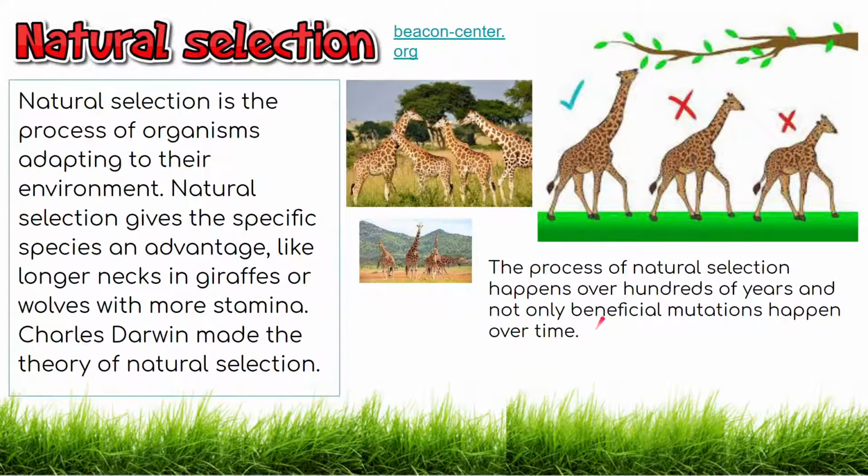This also correlates to giraffes because this giraffe has a short neck, this giraffe has a medium neck, and this giraffe has a long neck. So this giraffe can eat all of their food, so it gets 2 times the amount of food that it would get if it was him. This guy gets 1% more food than this guy. Kind of weird to explain, but he can only eat here. This guy can eat all the way over here, but this guy can eat up here and over here, which means that he can eat at the same time as all three of them. It just means that you can survive and reproduce and stuff like that. And this process of natural selection happens over hundreds of years or millions of years.